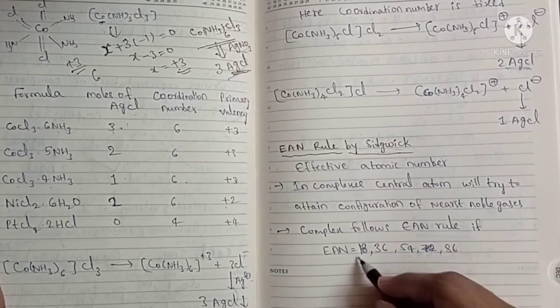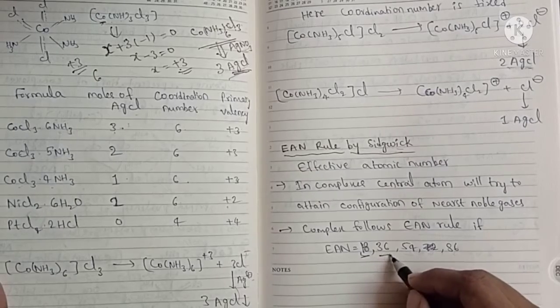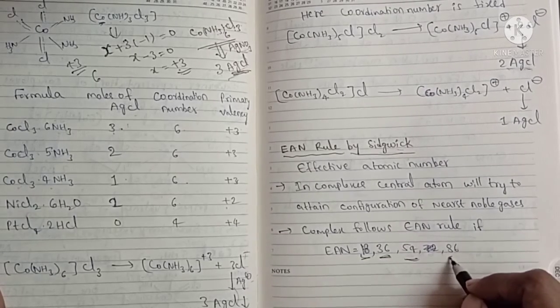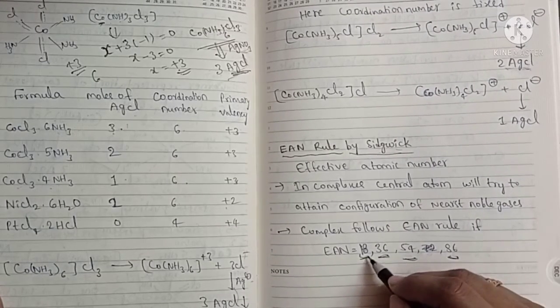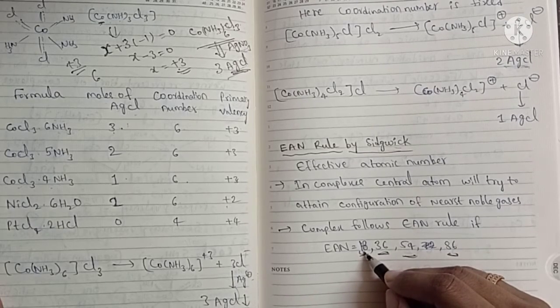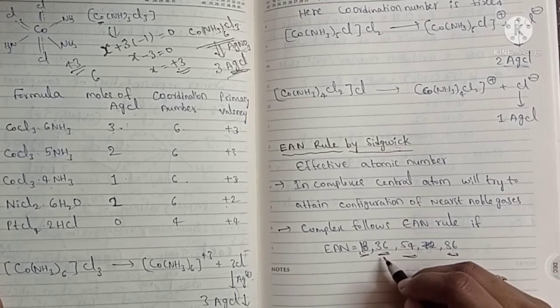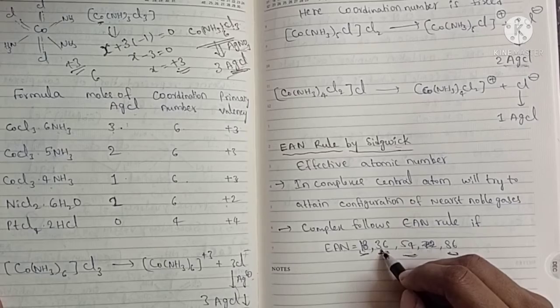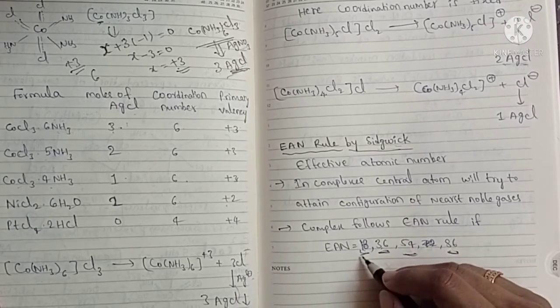If the EAN is equal to 18, 36, 54 or 86, it is the atomic number of the nearest noble gas. 18 means argon, 36 means krypton, 54 xenon, and so on.